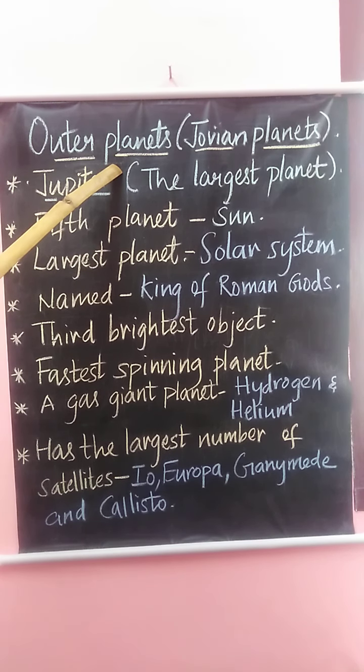Saturn has many rings around it. That is why it is also called the ringed planet. These rings are huge in size and are mostly made up of ice, rocks and dust particles.